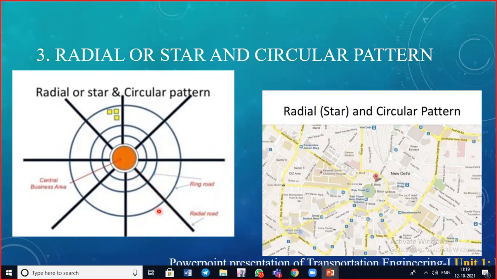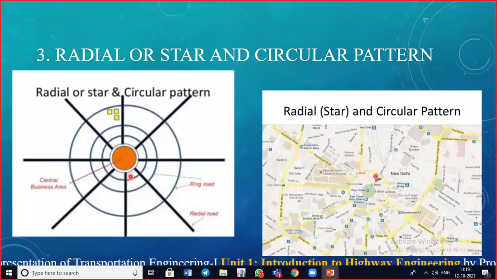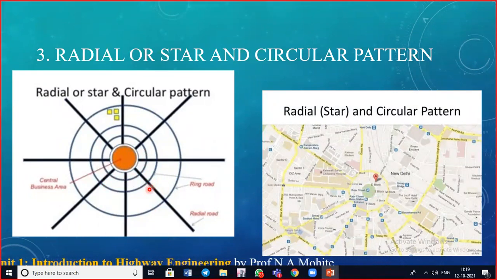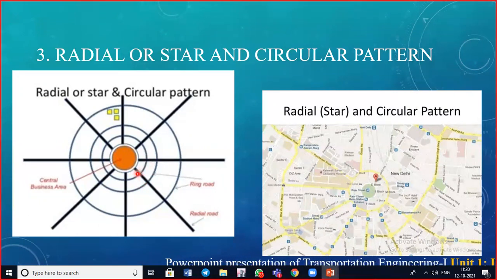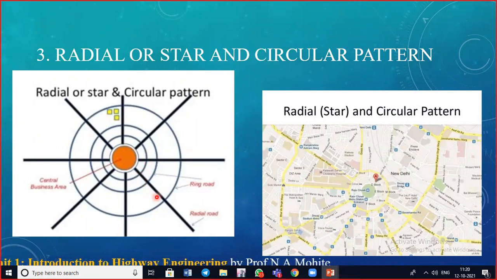Roundabouts are present in this pattern, and they improve the efficiency of traffic flow. In such a case, if there is any kind of traffic junction, traffic can be diverted from one ring road to the other ring road. Using a circular pattern in place of traffic signals reduces the possibility of rear-end crashes. Correspondingly, if there are chances of crashes, traffic can be diverted.